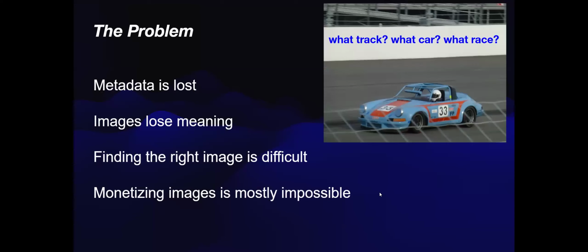Why is this important? Well, the problem is that metadata gets lost or not applied to begin with when images are shared on the web. Images then lose their meaning. They become disconnected from what was important about the image, the context, and the content. And finding the right image then becomes difficult. And if monetizing your images particularly is your goal, that then becomes mostly impossible.